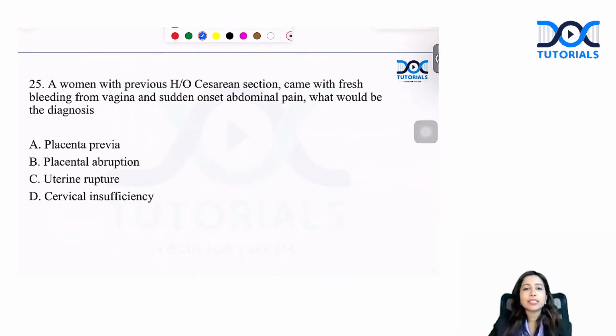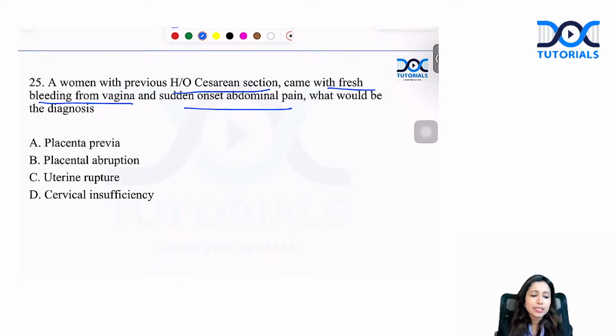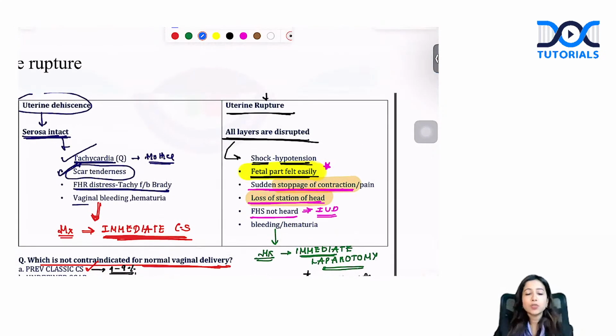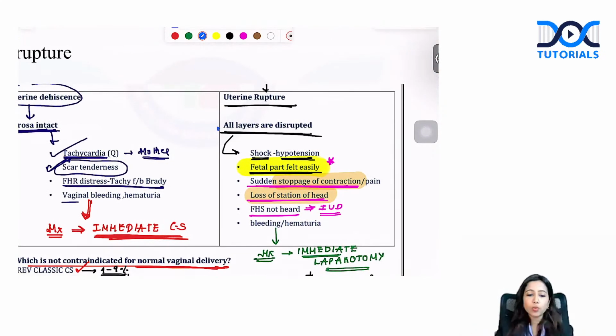Let's have a look at this scenario. A patient has come to you with history of cesarean section and there is fresh bleeding from the vagina with sudden onset of abdominal pain. What is the diagnosis in this scenario? Patient has previous cesarean section, sudden acute onset of abdominal pain is there, vaginal bleeding is there. This is typical. What are we afraid of? In every cesarean patient who goes ahead with TOLAC, trial of labor after cesarean, there is chance of rupture of uterus. Yes, uterine rupture. So in uterine rupture, all the layers of uterus are disrupted.